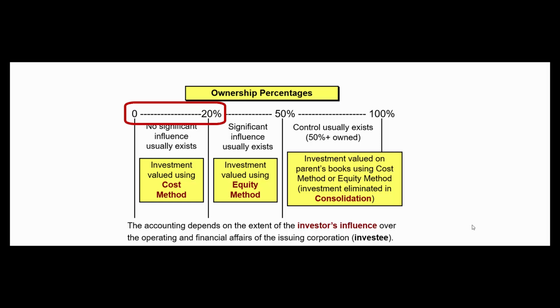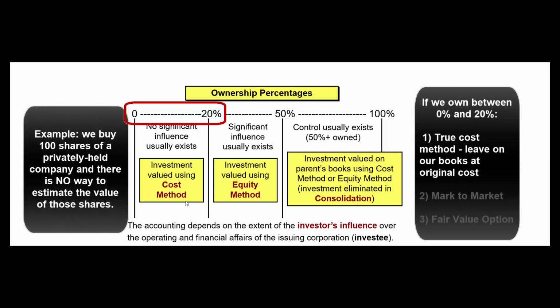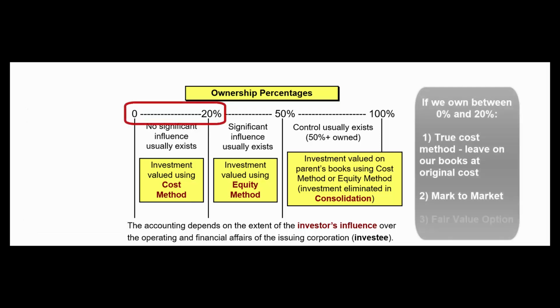All right, so we said at the beginning that how we treat our investment in another company when it comes to stocks depends on our intention, and that's determined by how much we own. So if we own between 0 and 20%, there are really three different ways we could treat it. One is just the straight vanilla cost method. We buy stock in a small company that isn't actively traded. So we put it on our books. We can't mark it to market. We don't know how much it's worth after that because it's so small and it's never traded. And then when we sell it for more than we pay, that's a gain. We sell it for less than we pay, that's a loss.